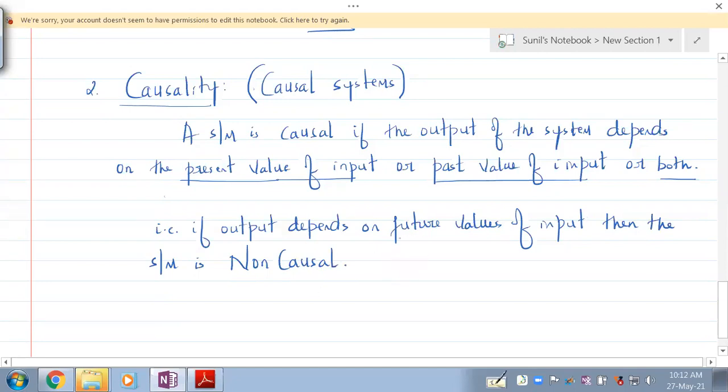If it depends on future values, then it is a non-causal system. You should understand this.